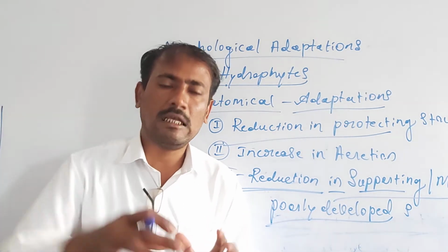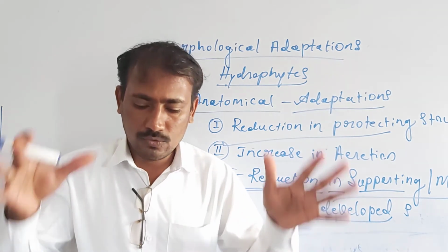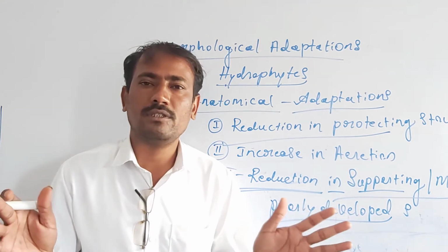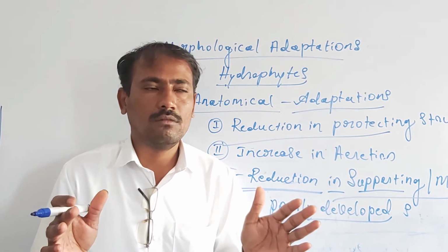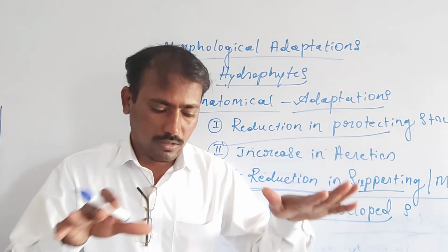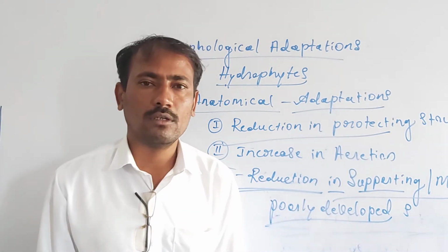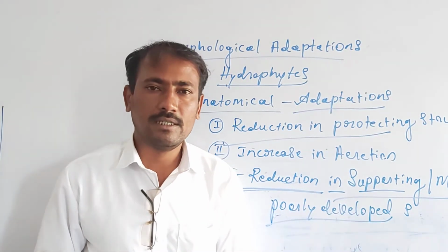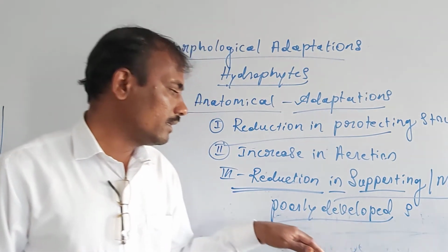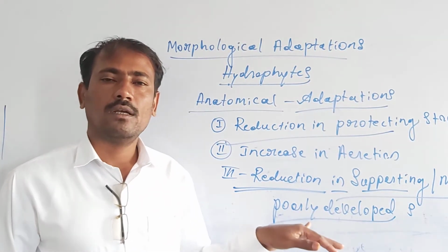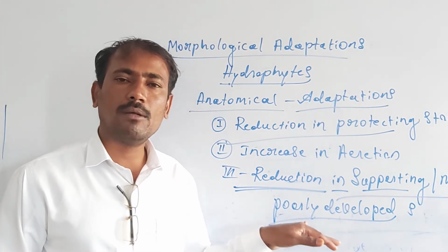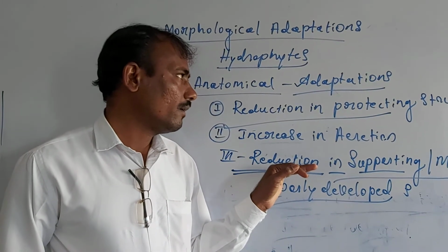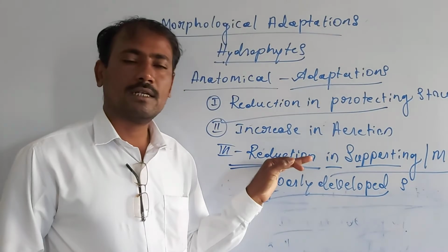where if it rains heavily, a part of the plant is submerged in the water, and on summer days the water level usually goes down. In such cases, some part of the plant remains in the air. Such amphibious hydrophytes may show poorly developed sclerenchymatous tissue. This is also one of the important anatomical characteristics.